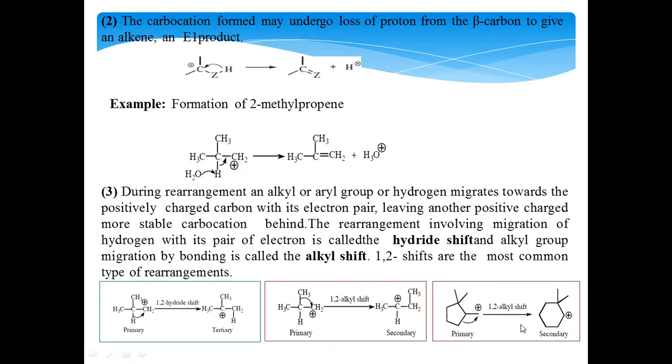And this carbon gets converted into a positively charged species, as the bond pair of electrons from this carbon has completely been removed. So the primary carbon here is converting into a secondary carbon. This is a ring expansion type of reaction which is undergoing via a rearrangement mechanism.